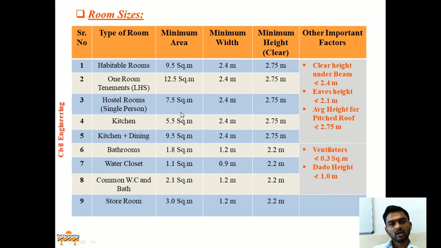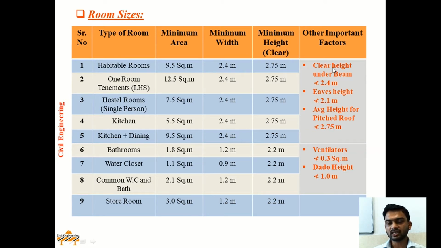For kitchen, minimum area provided should be 5.5 meters square, having minimum width of 2.4 meter and same minimum clear height of 2.75 meters. And for kitchen plus dining, minimum area provided should be 9.5 meters square, having minimum width of 2.4 meters and minimum clear height of 2.75 meters.